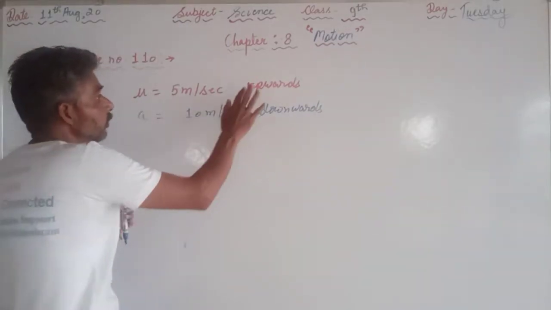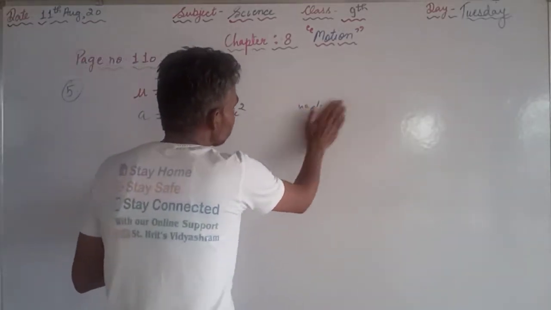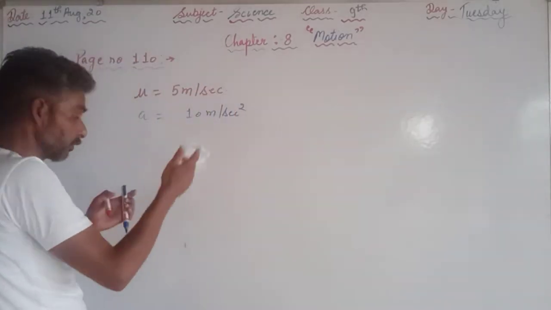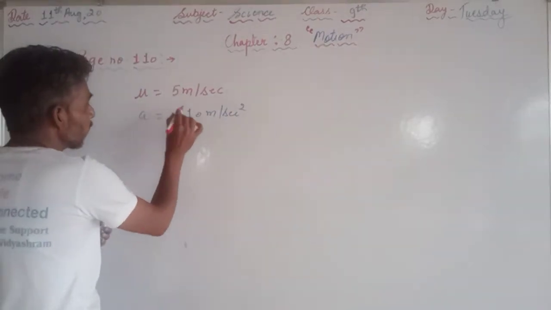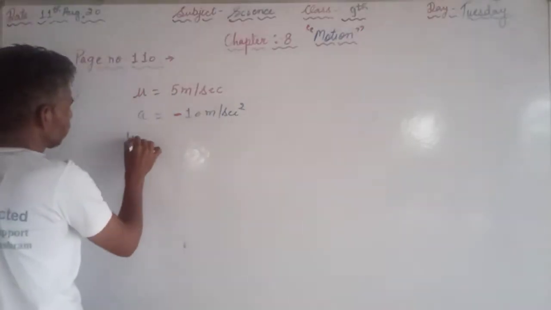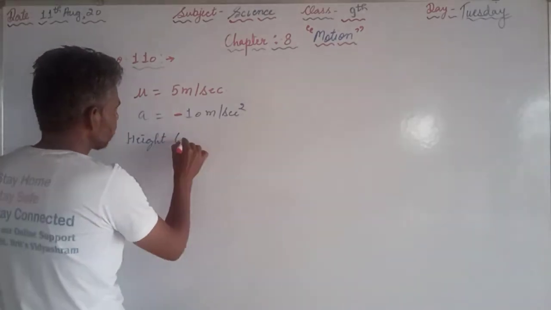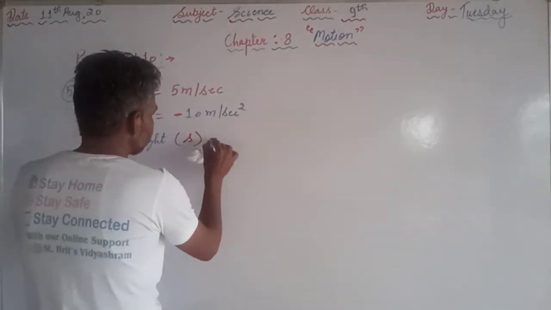So here what we will do, we will take the speed in the positive direction because the stone is moving upside, and the acceleration we will take in the negative form. Why? I will tell you one more time. What we have to find is the height, or the distance covered.